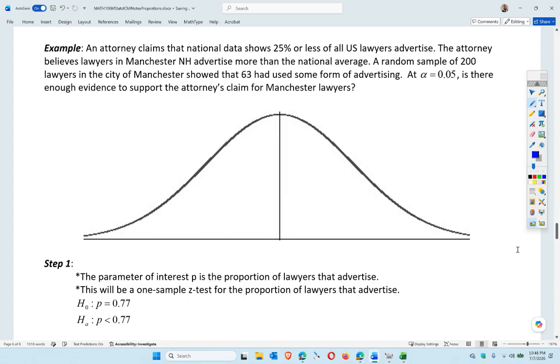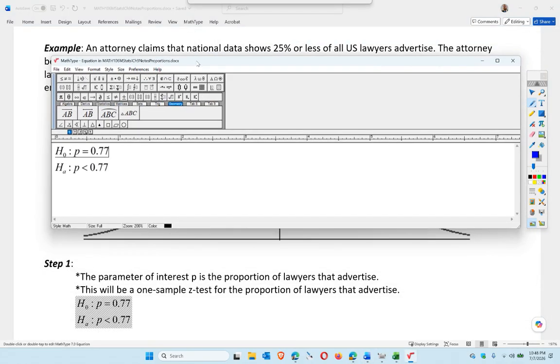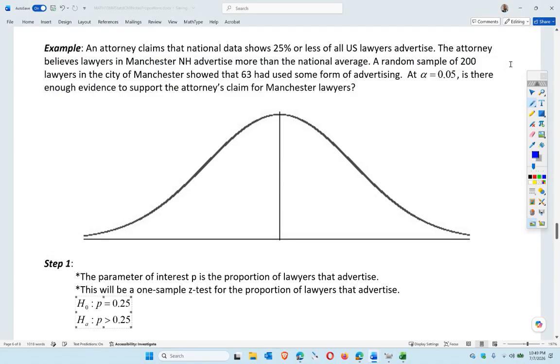Just New Hampshire, Manchester, and proportion obviously, and you're using Z. So we believe the proportion to be 25% or less. So we're trying to prove that it's more than 25% essentially. That's the alternative. So do we have enough evidence essentially?